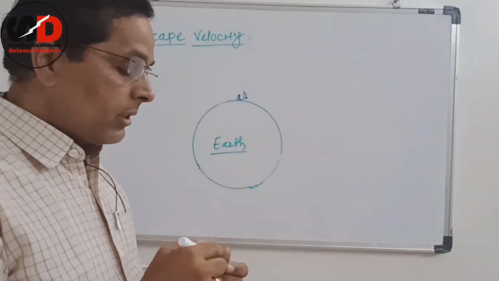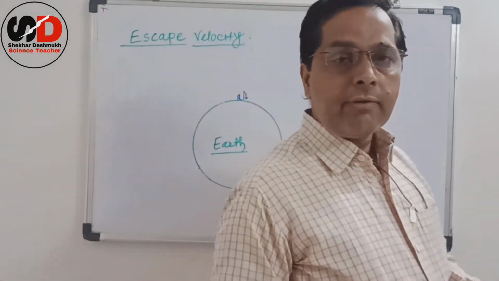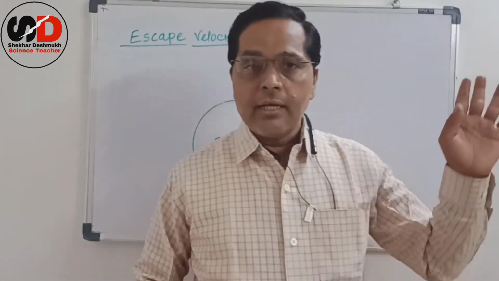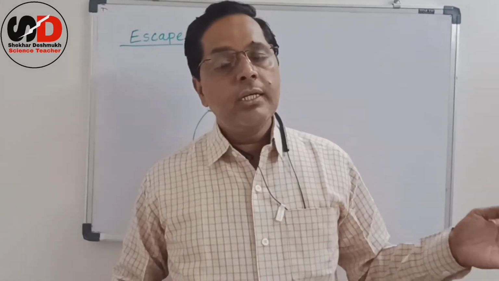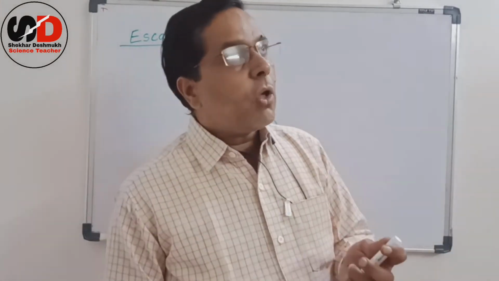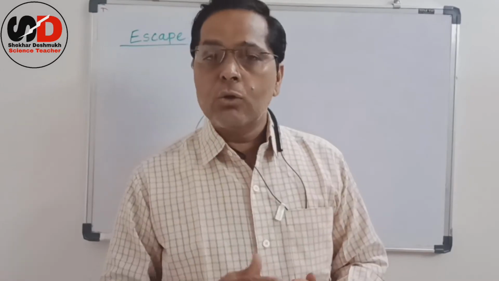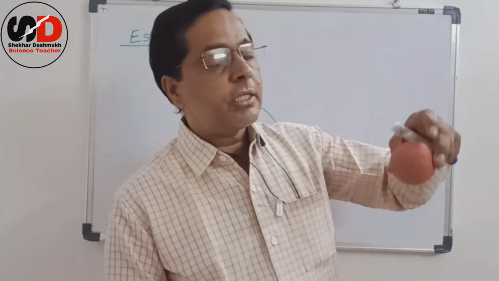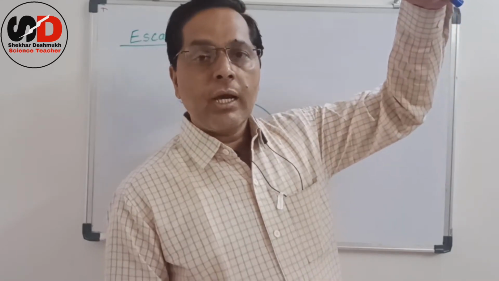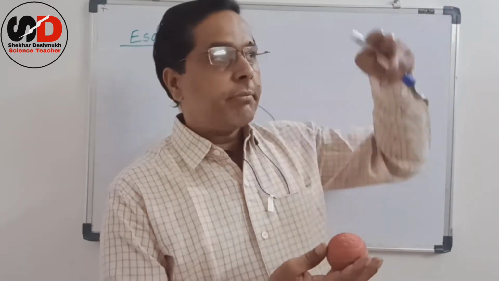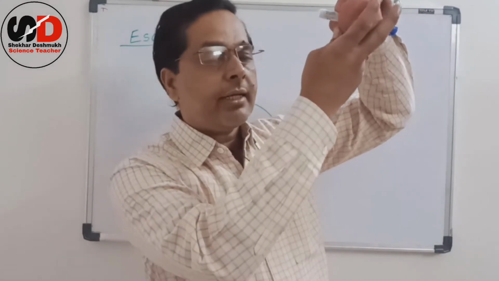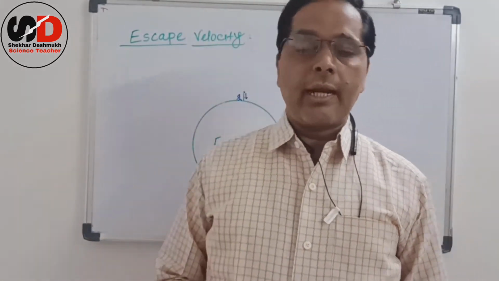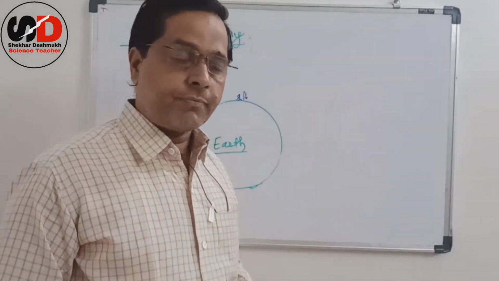That means as the gravitational pull reduces, that we saw in the last video, similarly the velocity also goes on decreasing. If we throw a ball in the upward direction, its velocity goes on decreasing. At a certain height the velocity becomes zero, and after that it starts falling down. Of course, it is due to the gravitational pull, that we know.